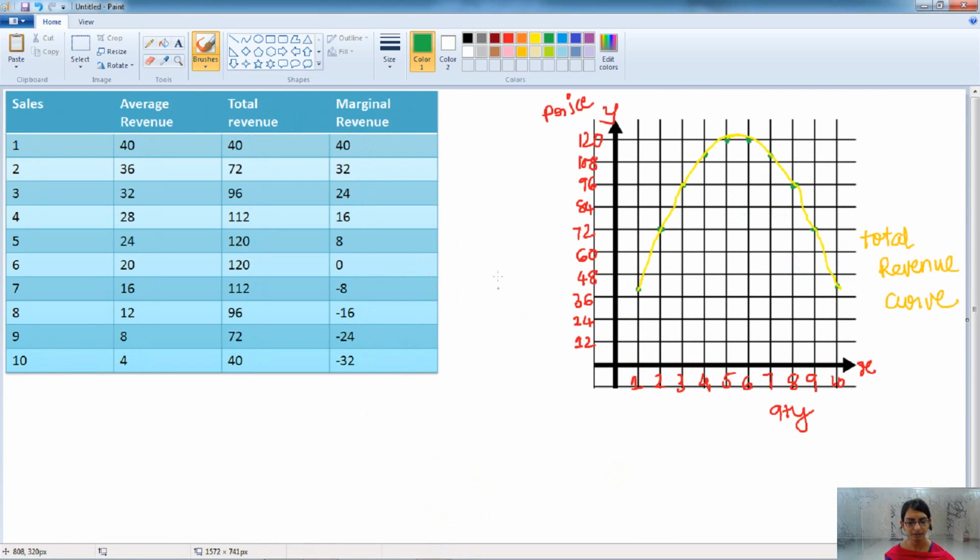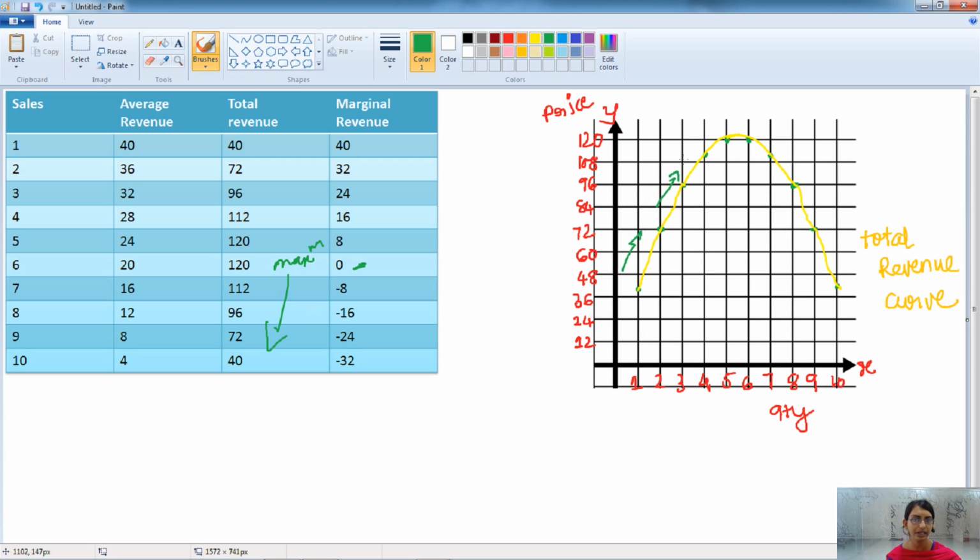Let's show the total revenue curve. So here the same table is here. When the MR is 0, the total revenue is maximum. Till then it is in increasing order. But after this point, when the sale is also increasing, the total revenue is declining.